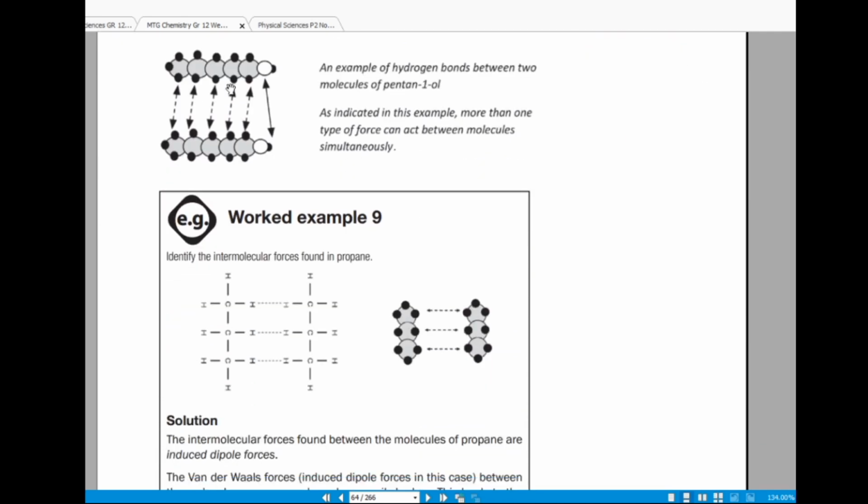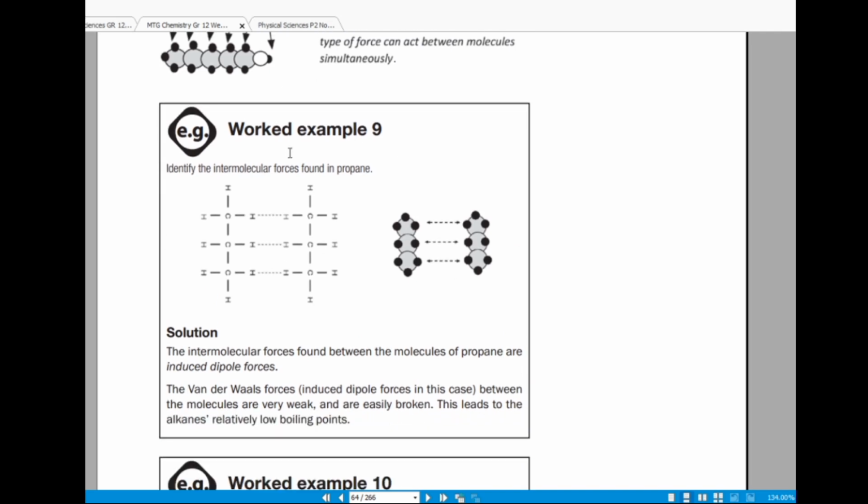Here they illustrate what a hydrogen bond looks like. These dotted lines represent induced dipole forces, and this solid line represents a hydrogen bond.